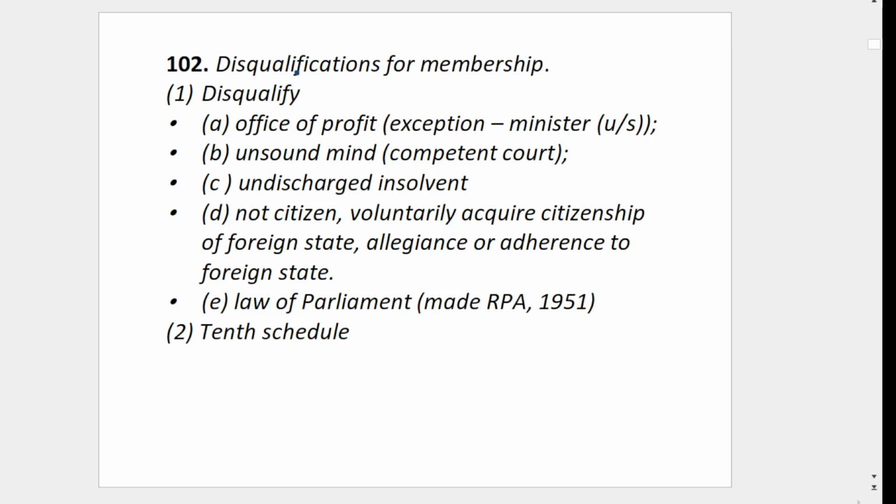Then Article 102, disqualification. I told you, under Article 102 clause 1, the President can disqualify if there is an office of profit. If you are holding any office of profit, let's say you are an MP and also working as a government servant, then you will be disqualified. Then if you are of unsound mind, this should be declared by a competent court.